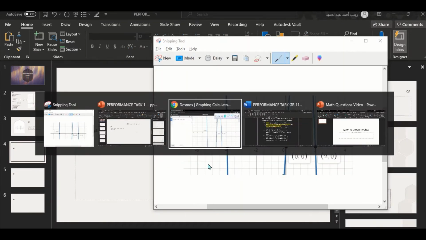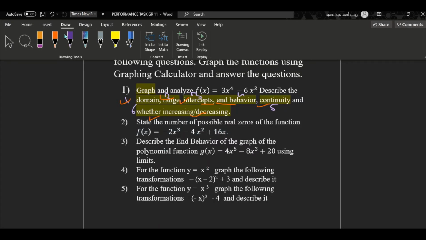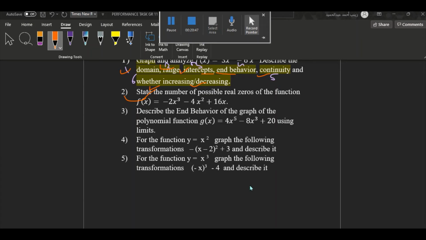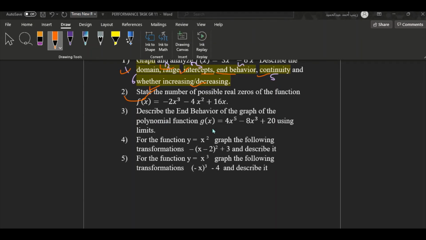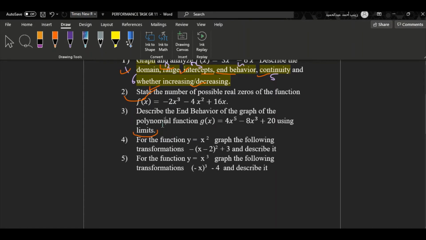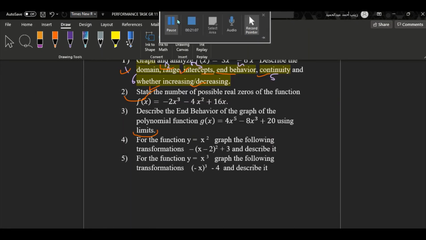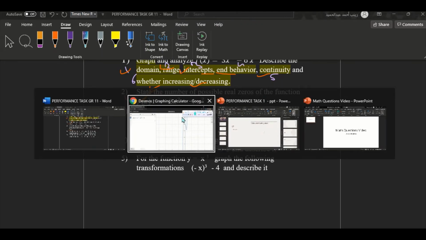Moving to question number 3. Question number 3 is asking us to describe the end behavior of the polynomial function g of x = 4x to the power 5 minus 8x to the power 3 plus 20. So let's graph this function first. The very first thing we should do here is to graph the function to obtain the limits. We just used the limits 3 minutes ago in our first question, so it should be easy now.